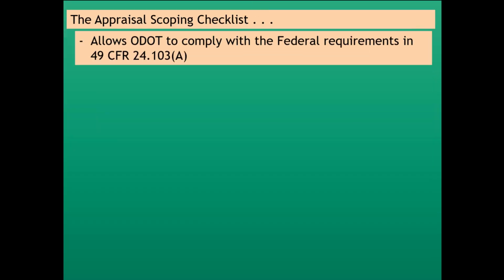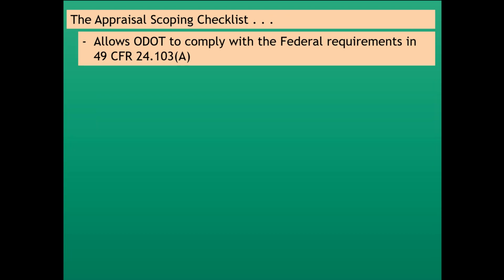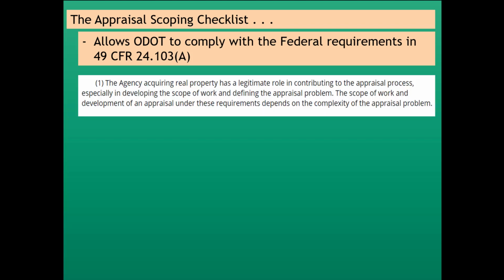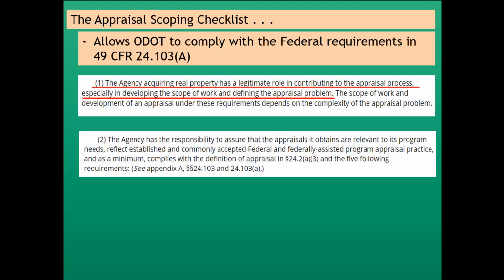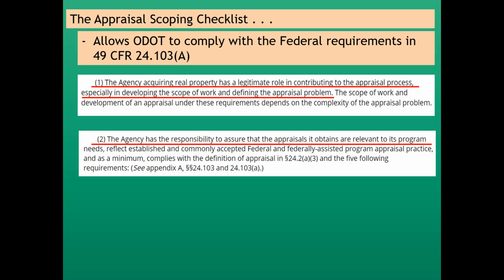The Appraisal Scoping Checklist allows ODOT to comply with the federal requirement that is in 49 CFR 24.103 subparagraph A, which is the agency acquiring real property has a legitimate role in contributing to the appraisal process, especially in developing the scope of work and defining the appraisal problem. Also, the agency has the responsibility to assure that the appraisals it obtains are relevant to its program needs.